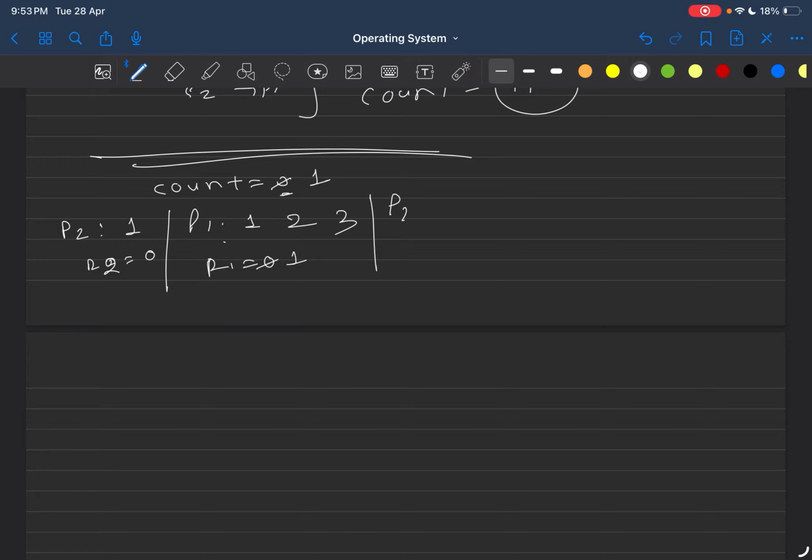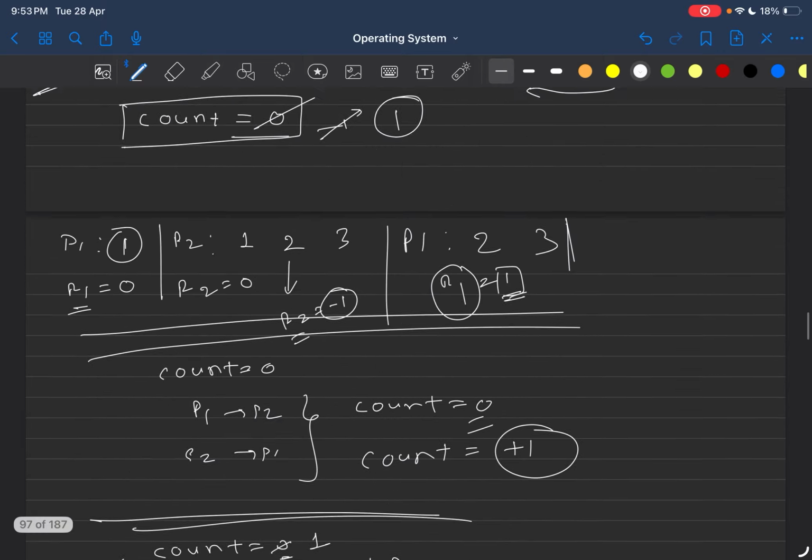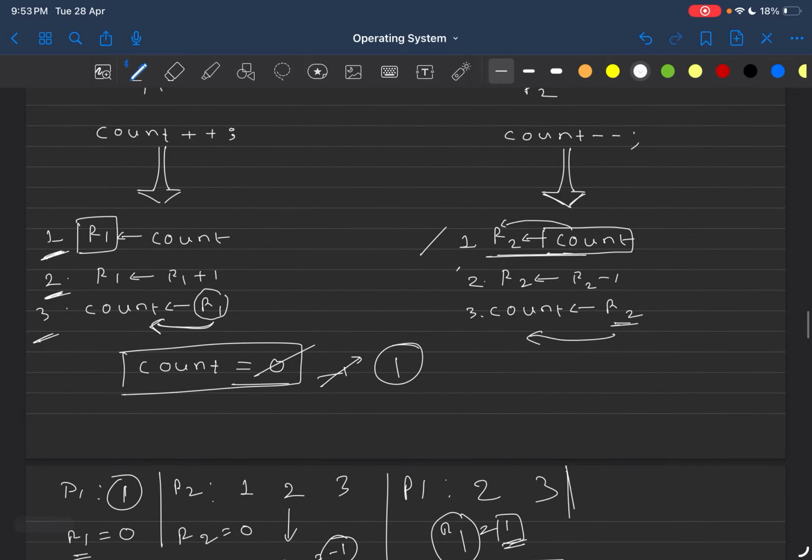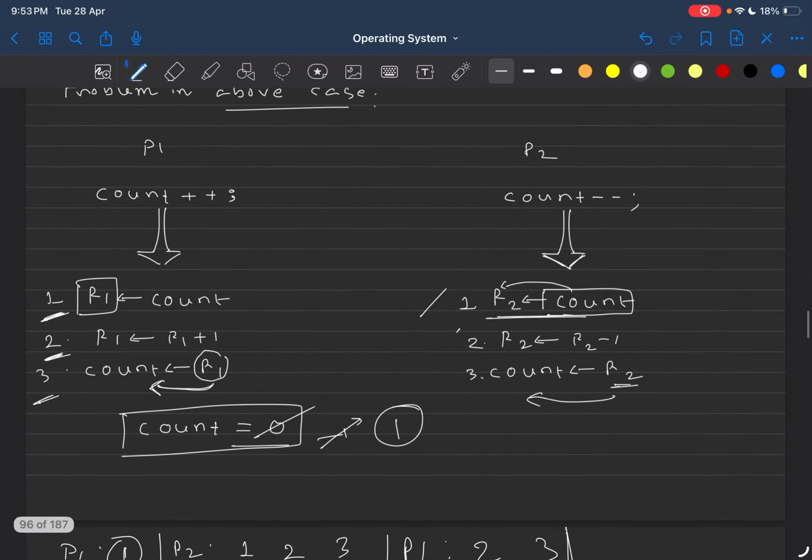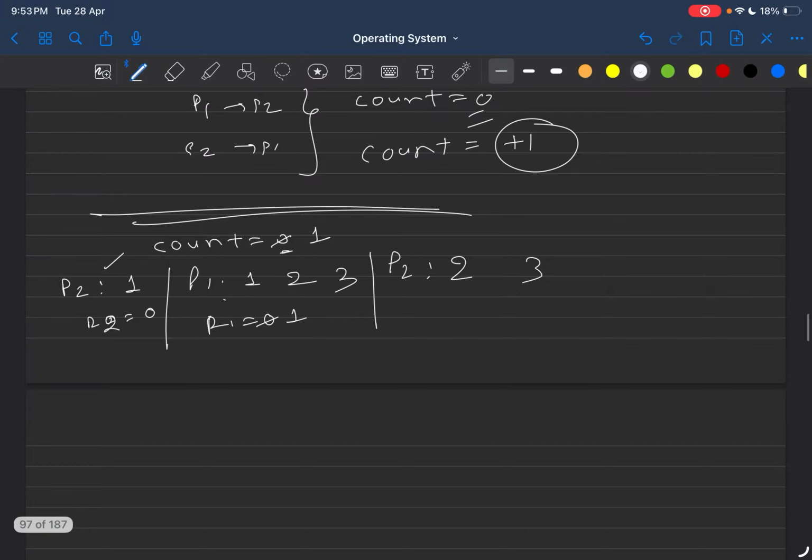Now process P2 is scheduled again. Line number 1 is already executed, so now line number 2 and line number 3 will get executed. Process 2's line number 2 says to decrement the value of R2 by 1. The value of R2 is 0, so R2 becomes 0 minus 1, that is minus 1.